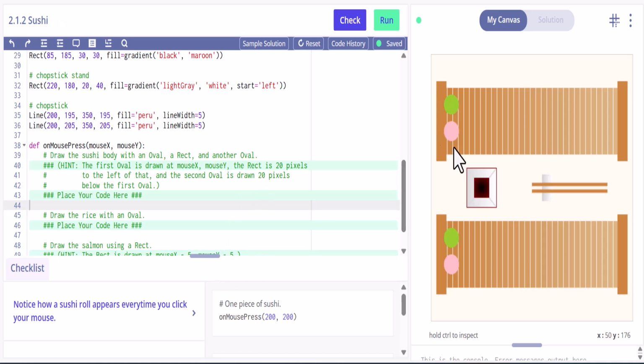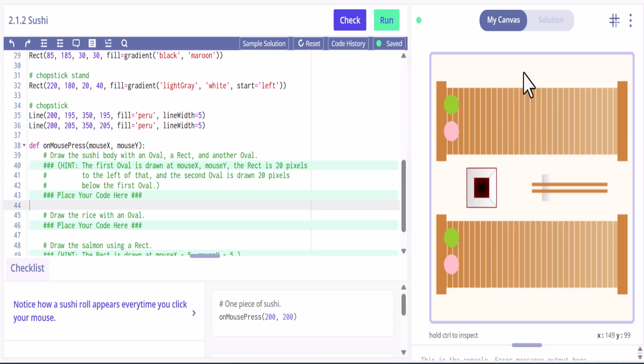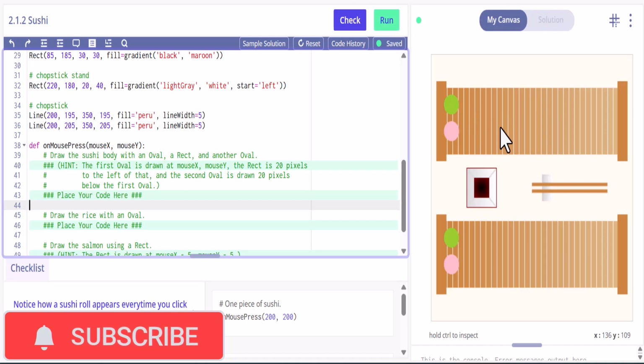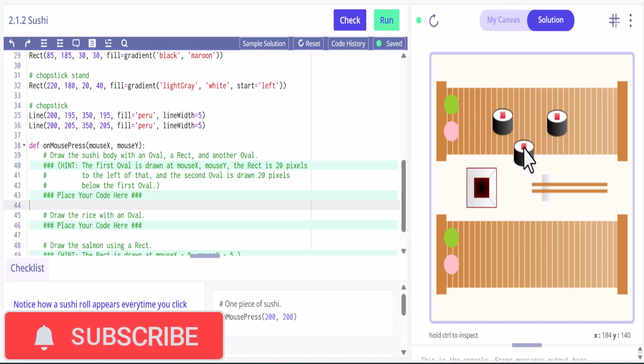So what we have here, and I'm not a big sushi eater, but over here I've already clicked run, and when you click, mine won't show up. Let's go ahead and do solution here for a second. When you click run, you can see it places sushi here. Okay, so let's go ahead and we'll start working on this.